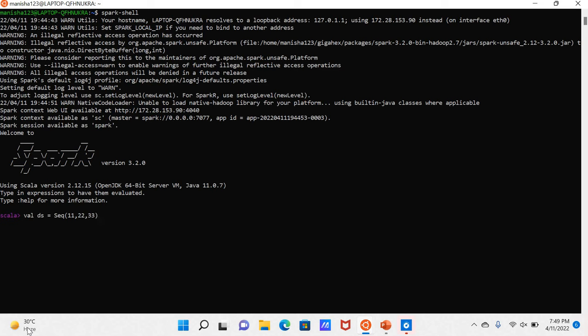Now how can we convert this sequence to a dataset? For that we have to use a function named toDS. toDS is mainly responsible for converting the sequence into a dataset. So this is the way by which we can convert a sequence into a dataset.